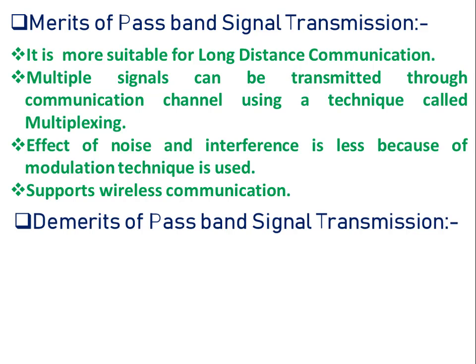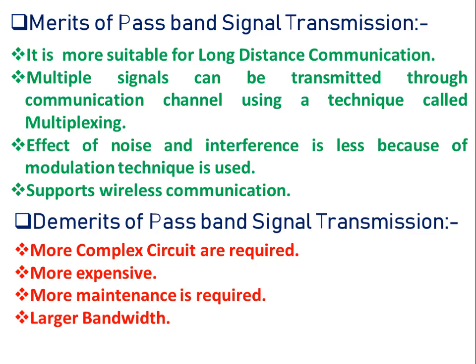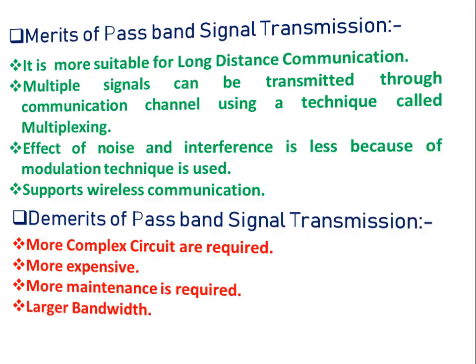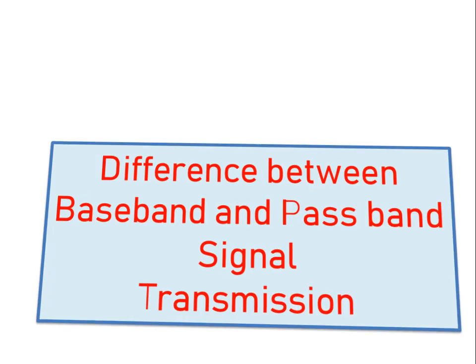Now look at the demerits of passband signal transmission. In passband signal transmission, we require more complex circuitry so the cost of the circuit increases, hence the system is more expensive. The next disadvantage is that we require more maintenance in this type of transmission system, and also a larger bandwidth is required to transmit the signal from transmitter to the receiver end. These are the merits and demerits of passband signal transmission. Now we will see the difference between baseband and passband signal transmission.